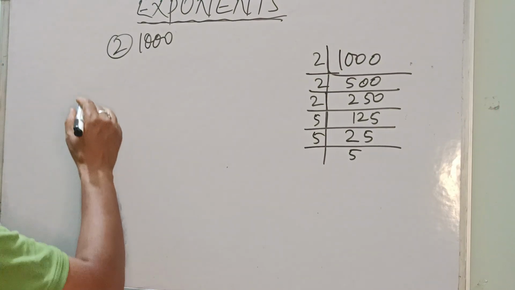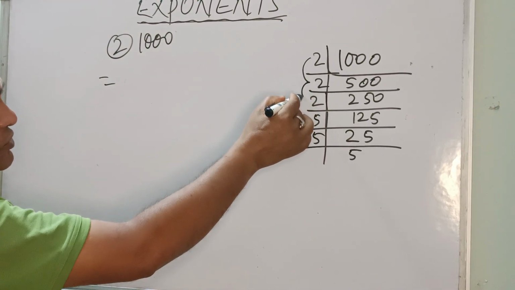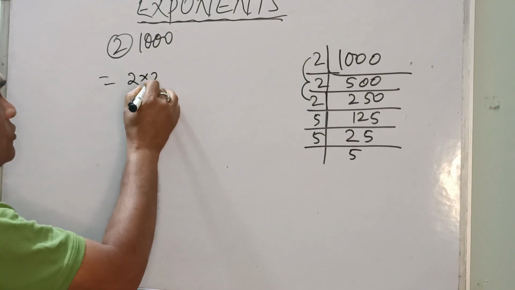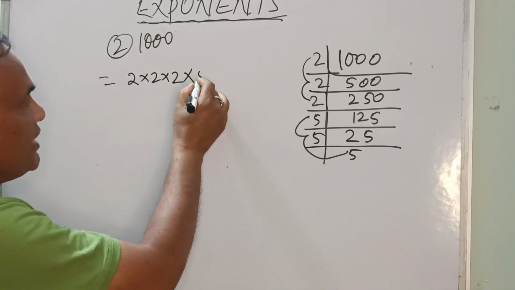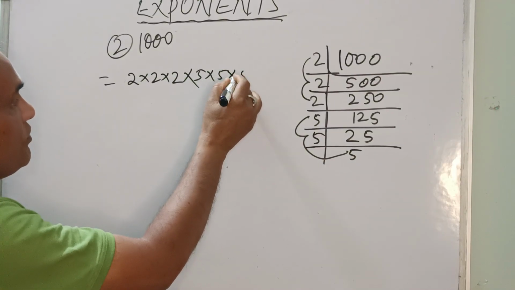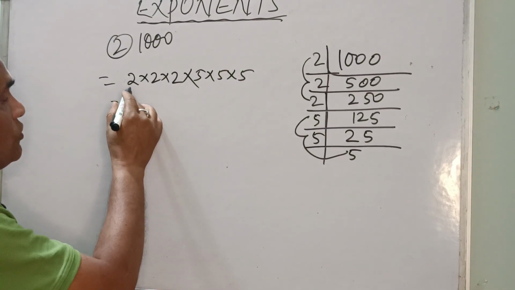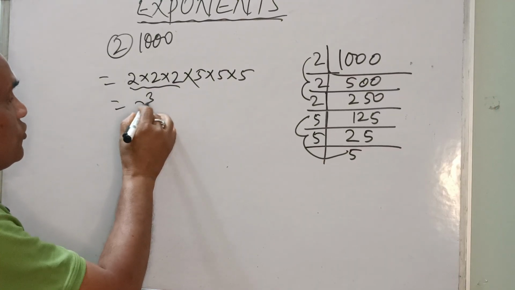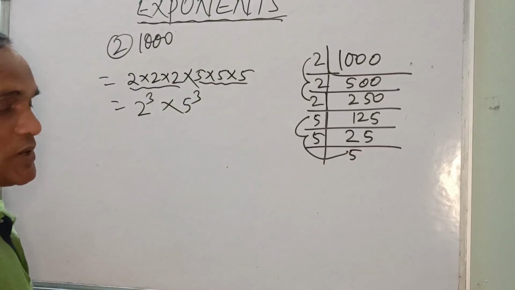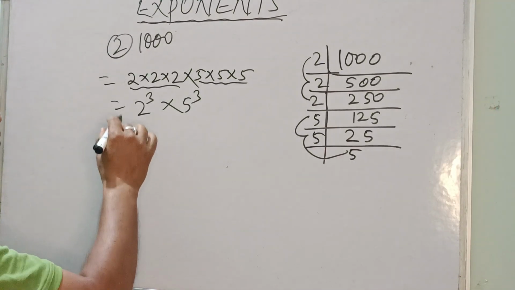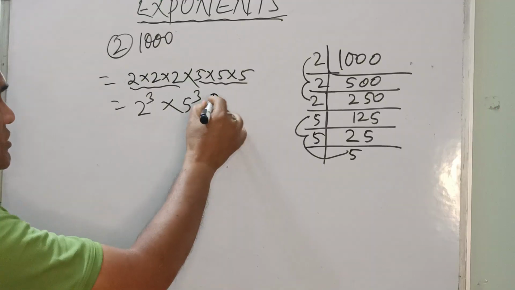So we'll write this: 2 has come 3 times, 1, 2, 3. So 2 into 2 into 2. Again 5, 1, 2, 3: 5 into 5 into 5. So 2 comes 3 times, we write 2 to the power 3. Again 5 is 3 times, we write 5 to the power 3. So 2 to the power 3, 5 to the power 3. This is your right answer.